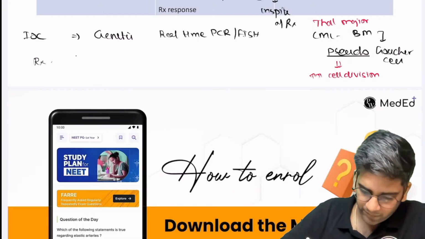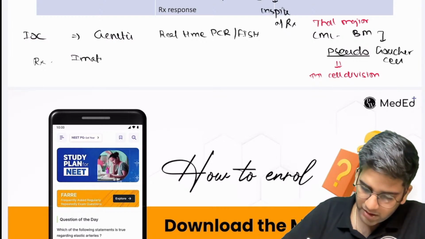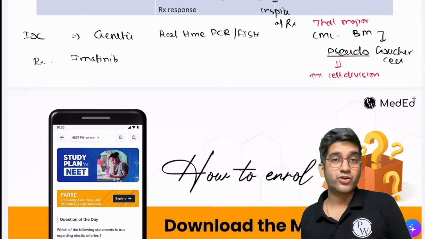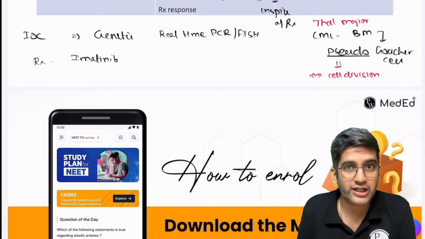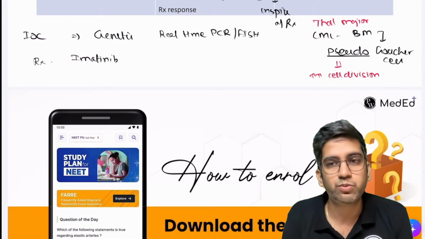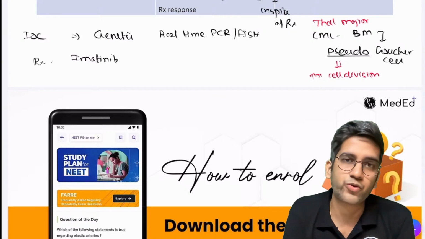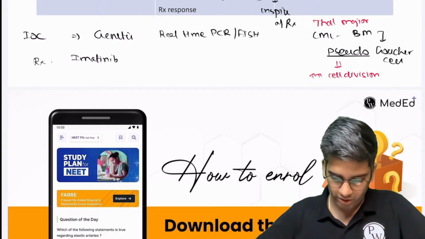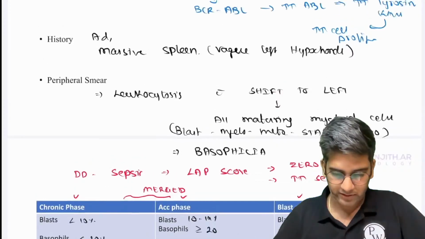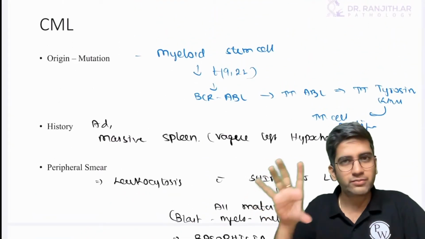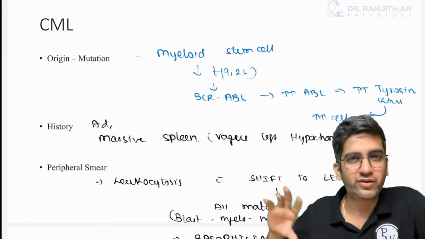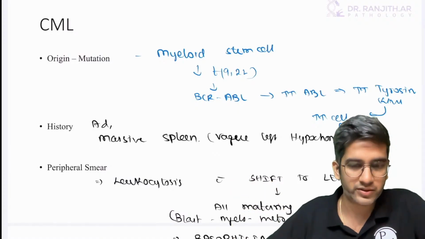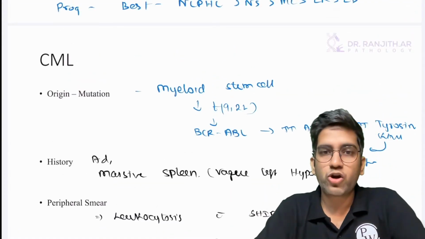Treatment, you guys know, you're going to give imatinib. If you know Sokal index, I'm very, very happy. You can write the Sokal index. Sokal index tells me the prognostication. Imatinib, dasatinib, ponatinib, whatever drug you know about the tyrosine kinase inhibitor, you can put forward that. Fine. Okay. That's with respect to your chronic myeloid leukemias. Fine. Try to draw the diagram. 1122 cell for everything. Blast, myelocyte, metamyelocyte, stab form, and neutrophils. Fine.